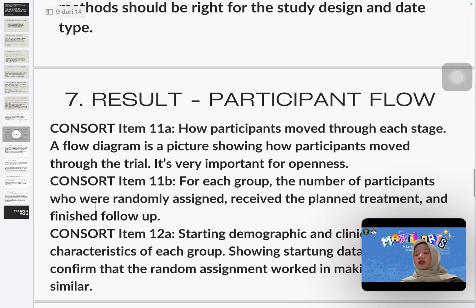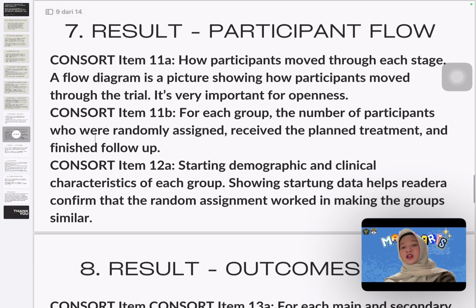Number 6, methods: blinding. CONSORT item 9A: who was blinded after being assigned to help. Blinding helps stop performance bias. CONSORT item 10A: statistical methods used to compare groups for main and secondary results. The statistical methods should be right for the study design and data type.